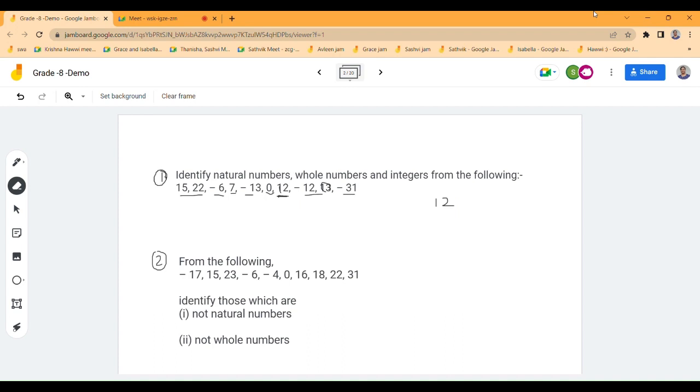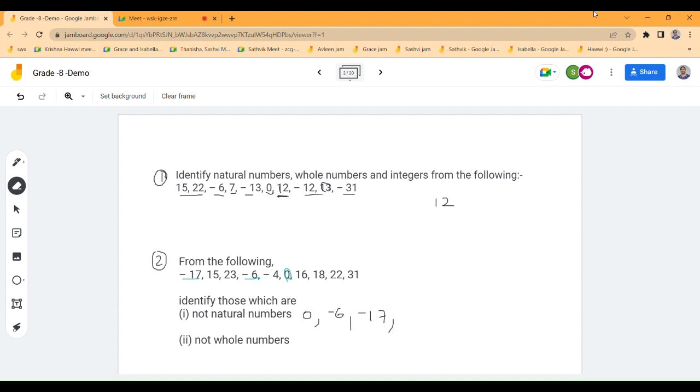Now, from the following, you just identify those which are not natural numbers and not whole numbers. The whole numbers that are not natural numbers are only 0, -6, -17, and yeah, that's it for not natural numbers.